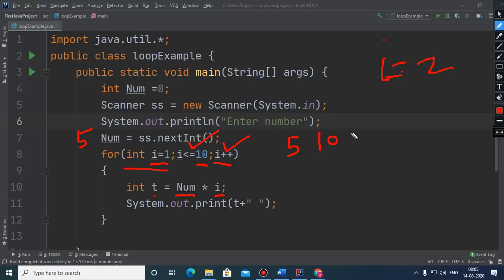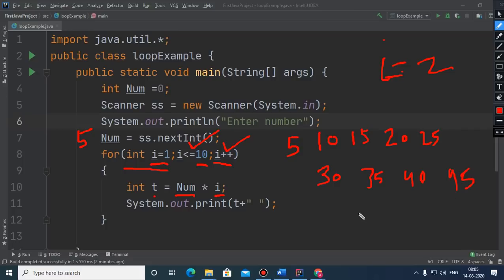And next time 15 will get printed on the screen. And next time 20 will get printed on the screen. Then 25. Then 30. 35. 40. 45.